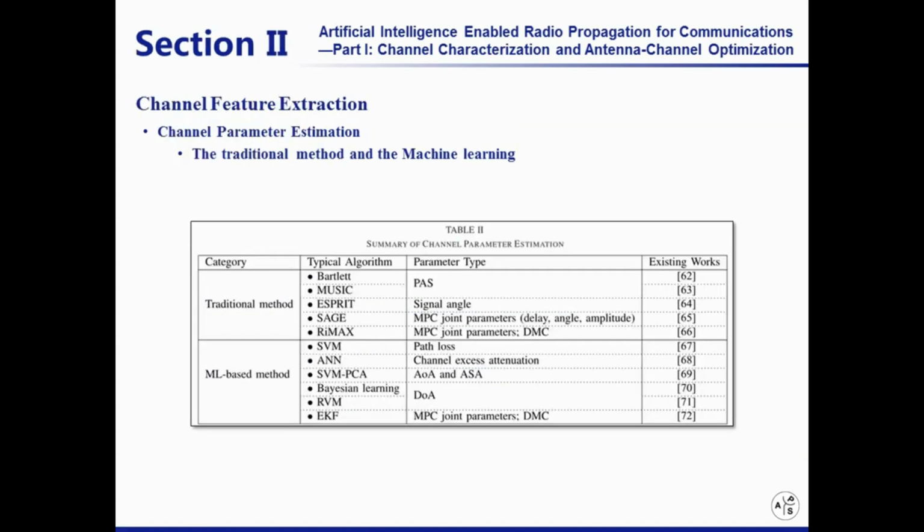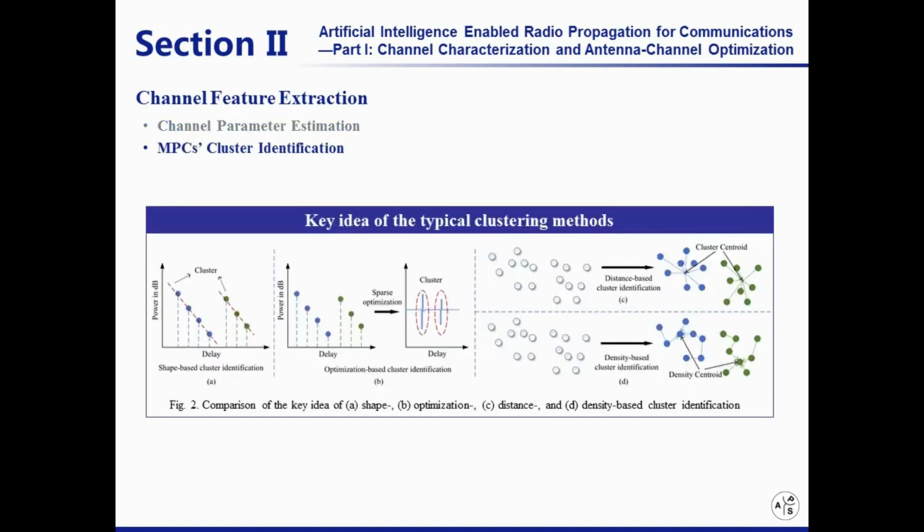For the channel feature extraction methods, we first review the traditional channel parameter estimation methods, such as Bartlett beamformer, MUSIC algorithm, SAGE, and so on. Then, we investigate the machine learning-based estimation methods, such as SVM, artificial neural network, PCA, RVM, and so on. All the algorithms have been listed in Table 2. In addition, as an important part of channel feature extraction, MPC cluster identification methods are summarized.